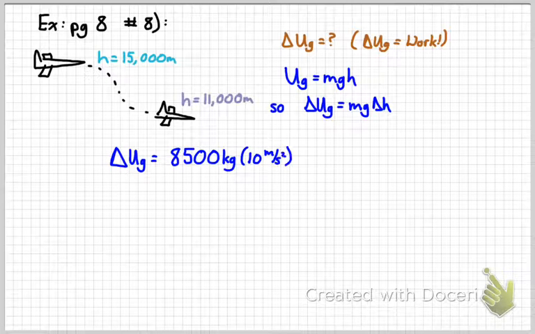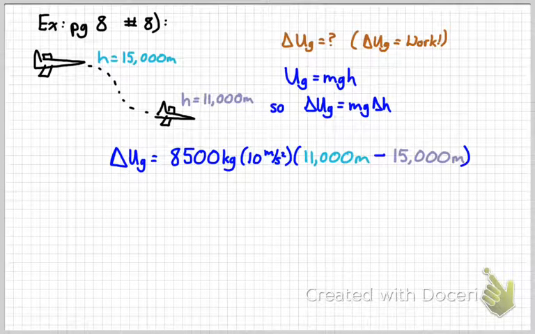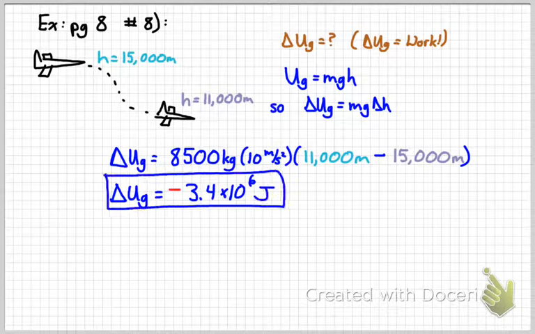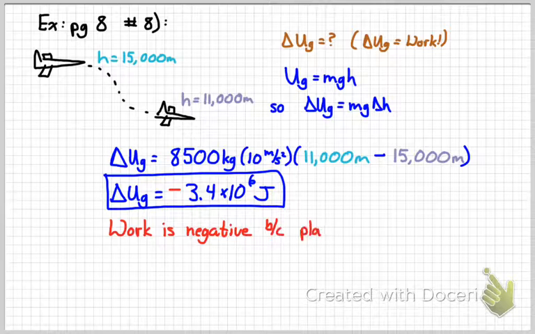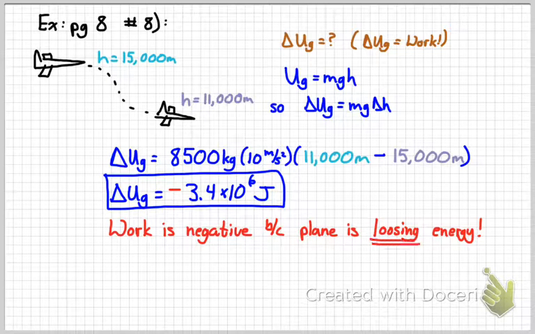So plug in our numbers. Remember, final minus initial, so it's 11,000 minus 15,000 for your change in height. And you would get delta U_G equals negative 3.4 times 10 to the 6 joules. So this airplane is losing potential energy. Later on, we'll talk about where that energy actually goes and how you can get it back and how it makes the plane go faster and things like that. Again, the work is negative because the plane is losing energy. So when you lose energy, then the work done is negative.